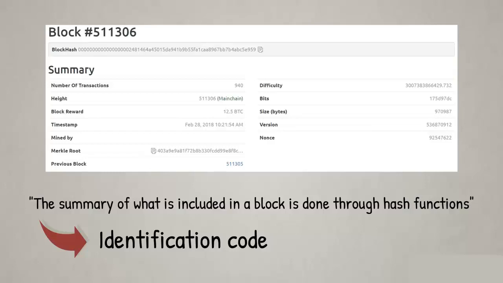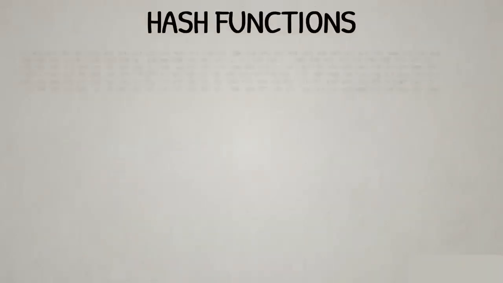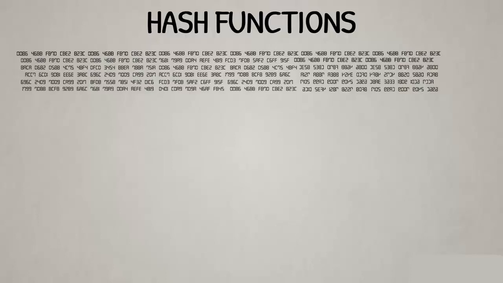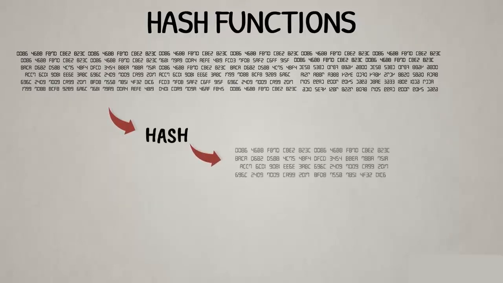This is a type of encoding data and is the output result of processing the block header data below through Bitcoin's cryptographic hash function. You may have heard the name of this function, SHA-256, which stands for Secure Hash Algorithm. You probably remember that we mentioned and briefly explained hash functions in the section about cryptography. We are discussing them again here because they play such an important role in proof of work. As we've learned, a hash function can digest any kind of data, of any size, into a fixed-length string of characters, which can serve as a unique digital fingerprint or identifier.